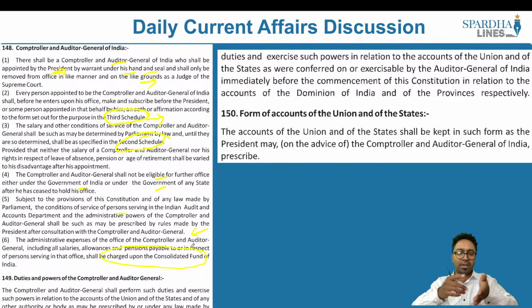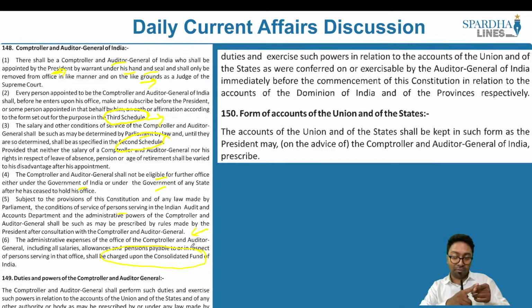In order to prevent it, so that it does not depend on the whims and fancies of the executive, let's charge it on the Consolidated Fund of India. So even if the executive wants to change it, they would not be able to, because it is charged on the Consolidated Fund of India. So they would be able to think independently and act independently without any pressures or whimsies from the executive.